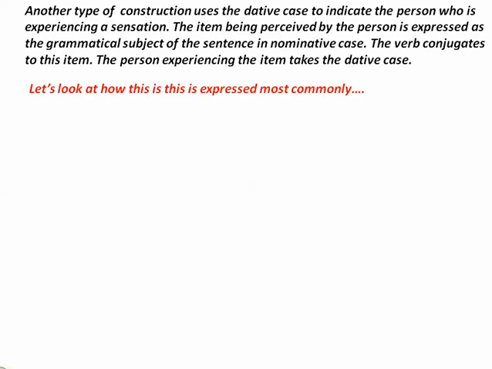Now, we're going to look at how the dative case can be used when you're experiencing a sensation, meaning the item being perceived is expressed as the subject of the sentence and is therefore in the nominative case. And the verb conjugates to fit that nominative case, and the person who's experiencing the item takes the dative case. So let's look at some common expressions that use this sort of example. We'll start with the verb sein.